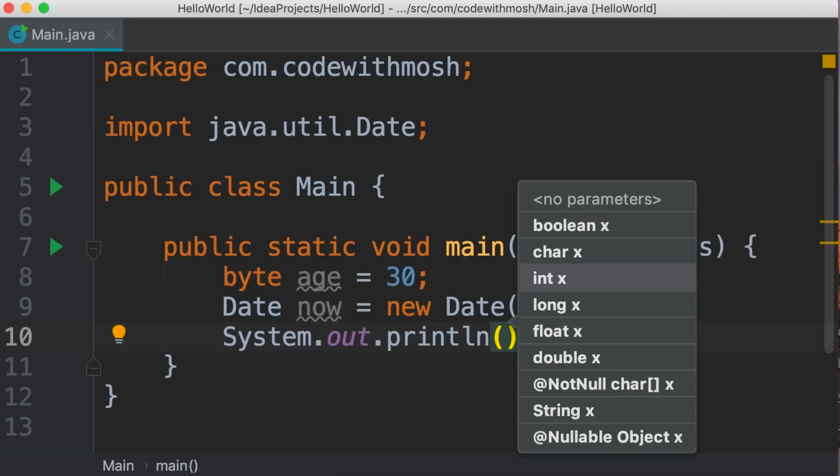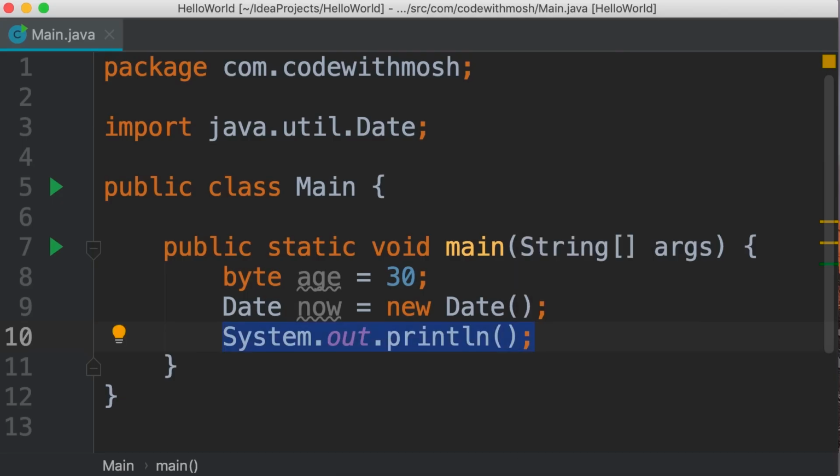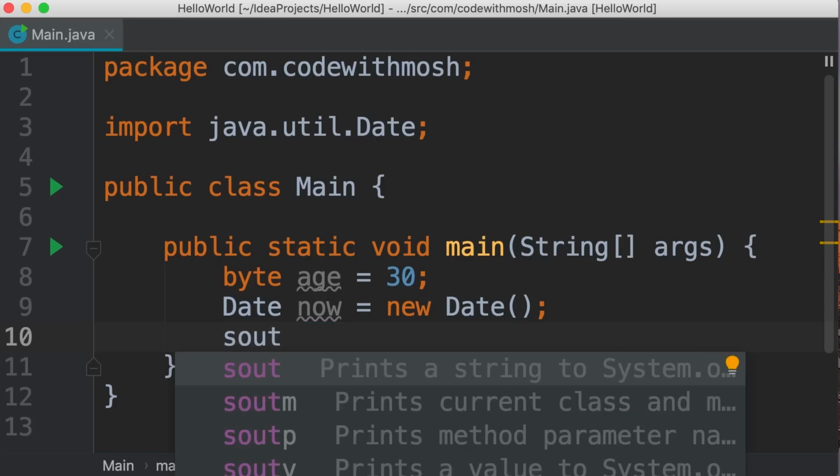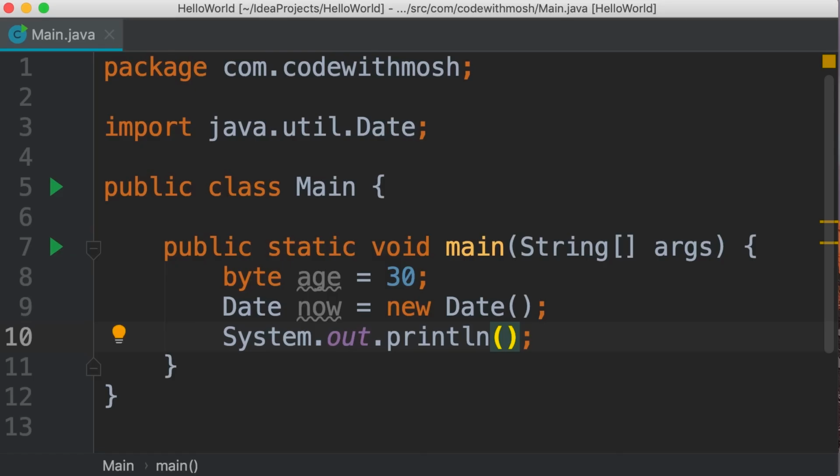Now, let me show you a very cool shortcut. Instead of typing all this, we can use one of these code snippets. So we type SOUT and press tab, and this generates this piece of code for us. All right, now let's pass our data object here. Note that I have not surrounded this variable with double quotes because this is a variable.